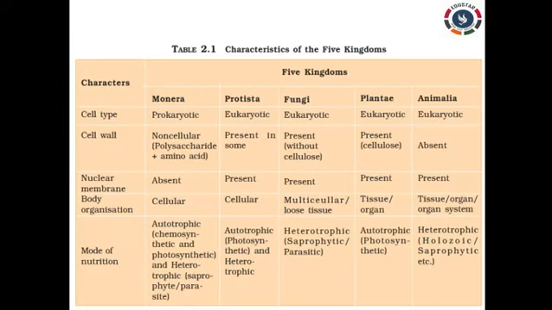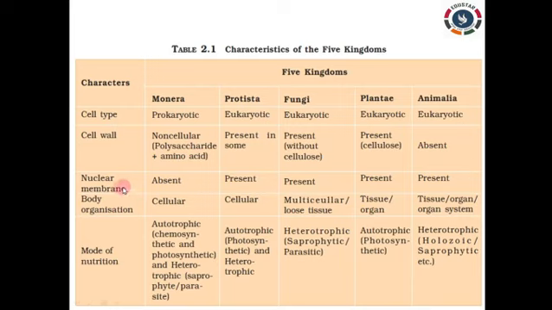Next, in your book on page number 17, you will find a table with the characteristics of the five kingdom classification. Today we have studied MONERA, so I will explain only MONERA today. Later we will see the rest in later classes. Looking at the cell type, we know it is a prokaryotic organism. The cell wall is made up of a polysaccharide layer, which we say is peptidoglycan, and that comes under polysaccharide.